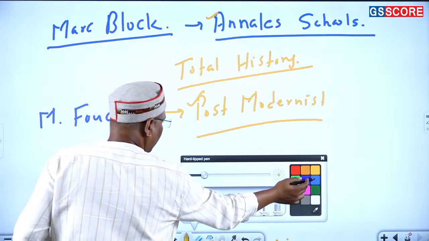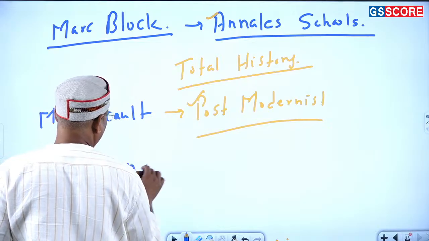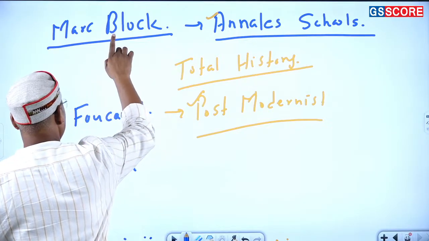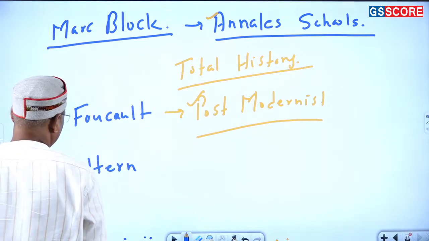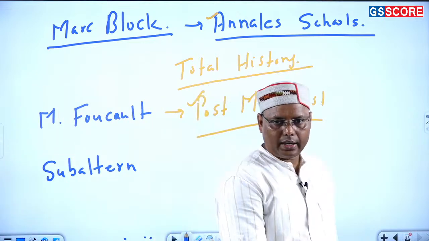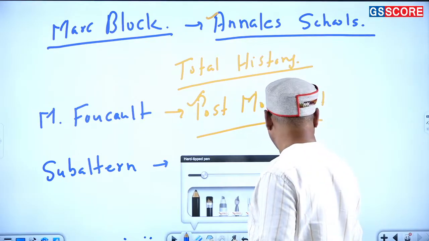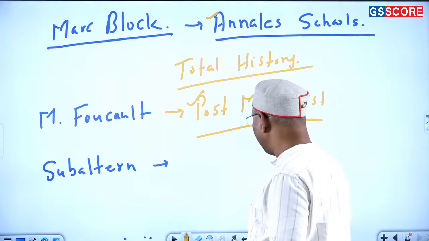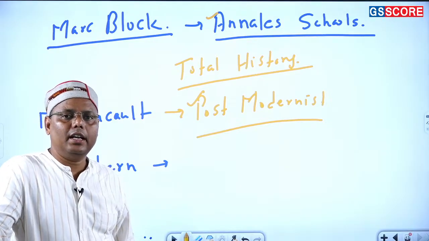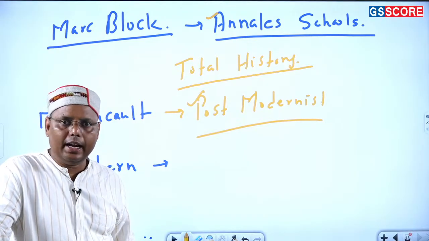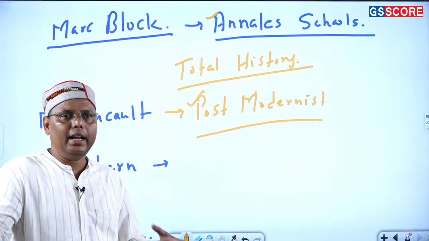Let's take that one also here. That is coming from what is known as the subaltern school, right? So I told you Marc Bloch, Annales School of History, then Michel Foucault, that is the postmodernist school of history writing, and then it comes to the subaltern. In the context of India, you might have heard the name of Ranajit Guha, but in the world or European context, we talk about another great person called Antonio Gramsci, right? So Antonio, he was from Italy, right?